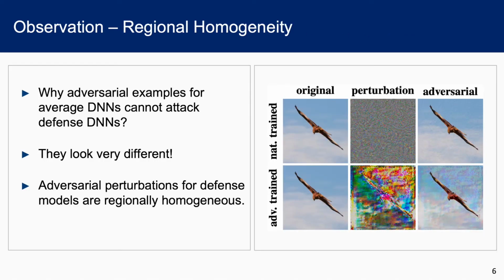We start from a very basic question: why adversary examples for average models cannot transfer to defense models? The secret is that they look very different. According to the right image, the first row is an adversary example for natural models, while the second row is for defense models. We observe that every pixel of the perturbation for defense models is locally similar to its neighboring pixels. We term this property regional homogeneity.